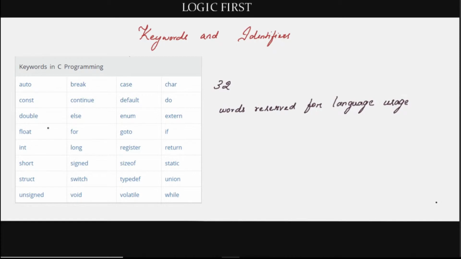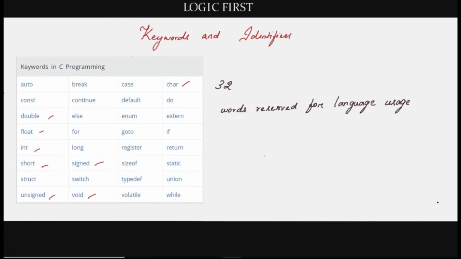We have already seen about double, float, int, short, unsigned, signed, void, char. All these are the data types, right? Similarly, the other words also have some specific meaning. We will be learning about them in the future lessons. For now, just understand that there are 32 keywords in C language, each of which has its own purpose.